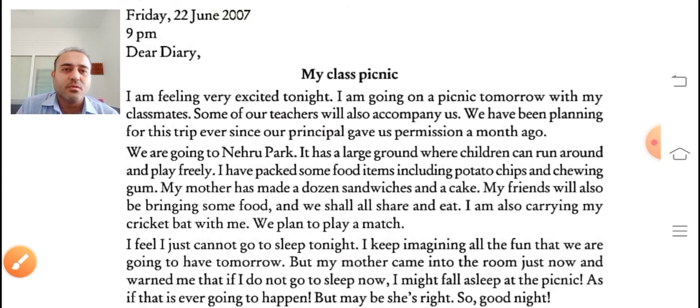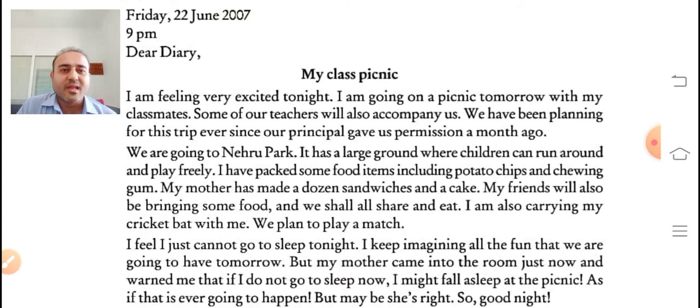What can be written in the content, I'll just read it out. As we discussed, the diary is to be written in the first person. It starts with: I am feeling very excited tonight. I am going on a picnic tomorrow with my classmates. Some of our teachers will accompany us. We have been planning for this trip ever since our principal gave us permission a month ago. From this, one more thing you can learn is that you can write the diary in paragraphs.